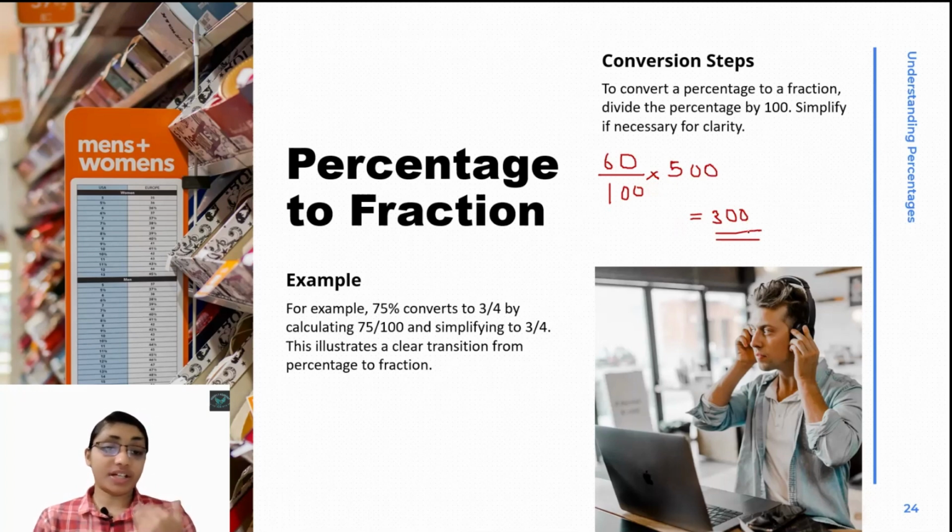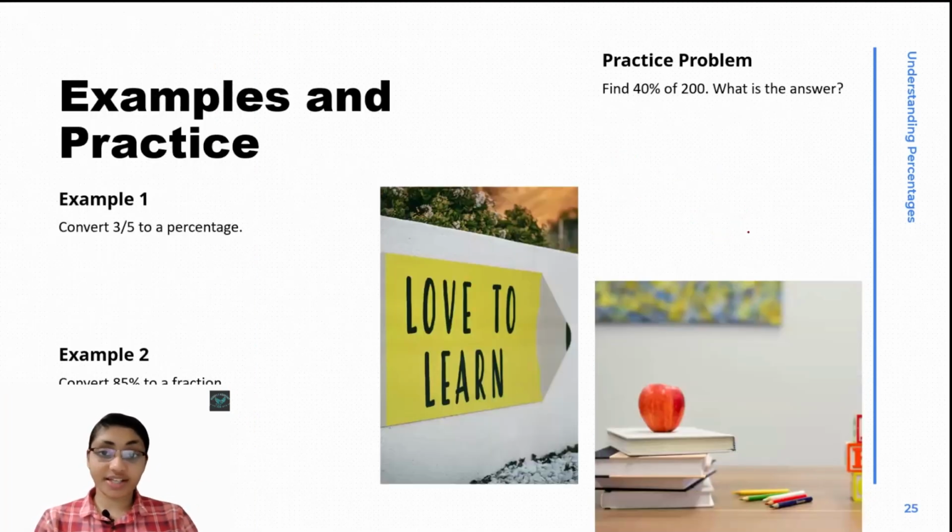Simple. To convert a percentage, we divide it by 100 and multiply it by the whole. Fine. So here an example is given: 75% converts to 3 by 4 by calculating 75 by 100. Simply, we will simplify it to the fraction. Okay. So here are some questions.